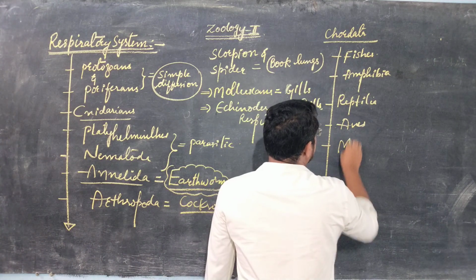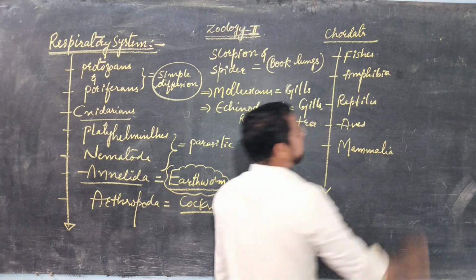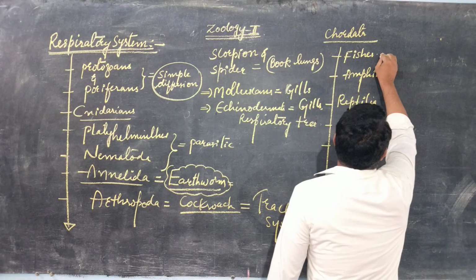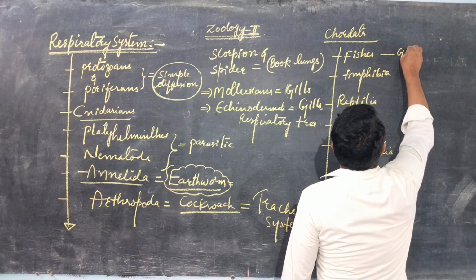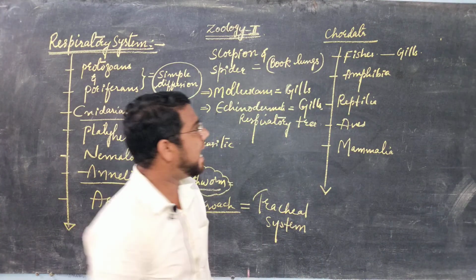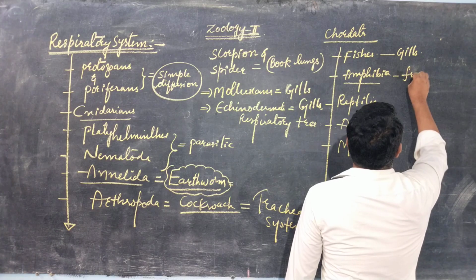And the last one is what? Mammalia. So everybody knows that the respiratory organs of fishes are what? Gills. Remember this carefully.